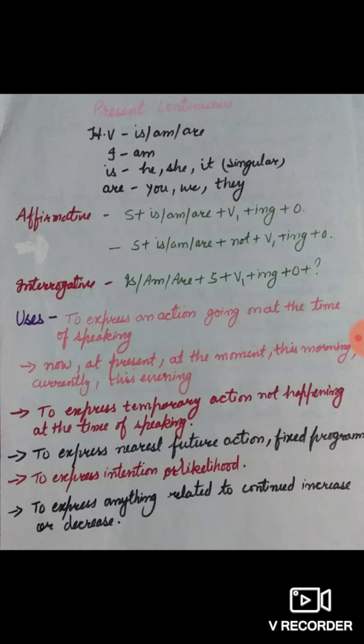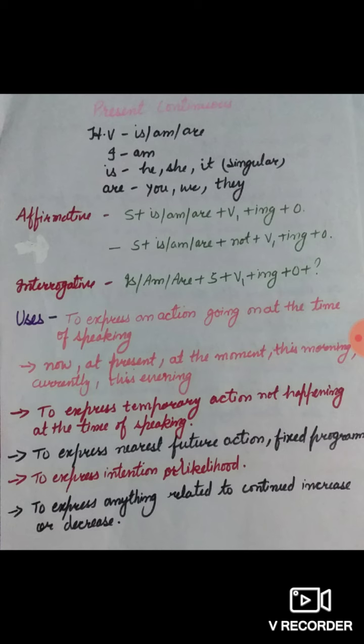Thereafter comes the next use of present continuous to express intention or likelihood. For intention, I can cite one example. I'm going to see my father in law. Likelihood, he is going to die. Likewise, he is going to perform well. He is going to marry this week. Right?